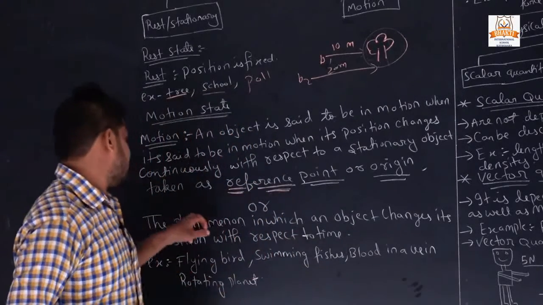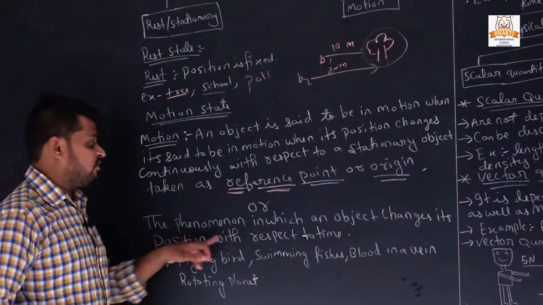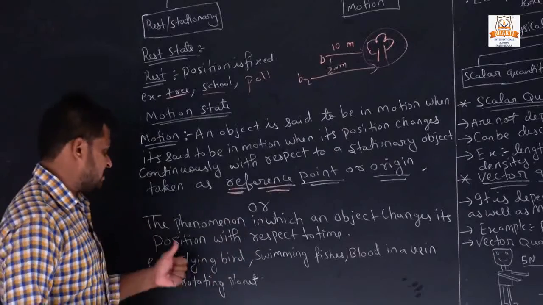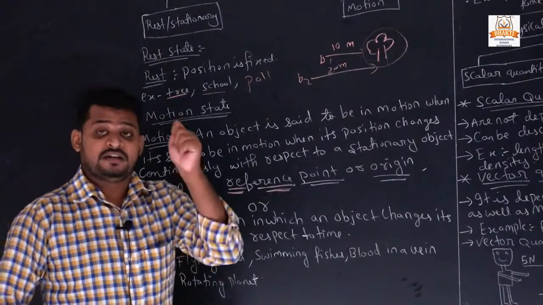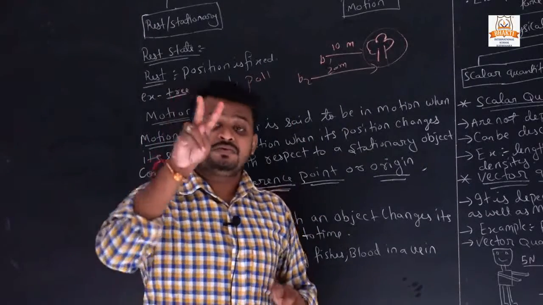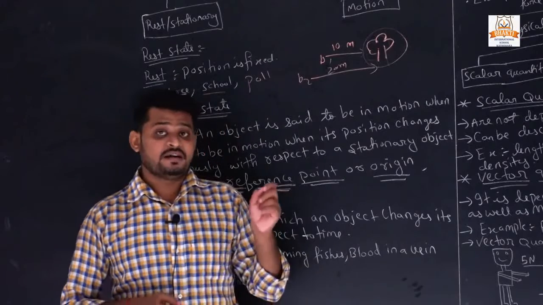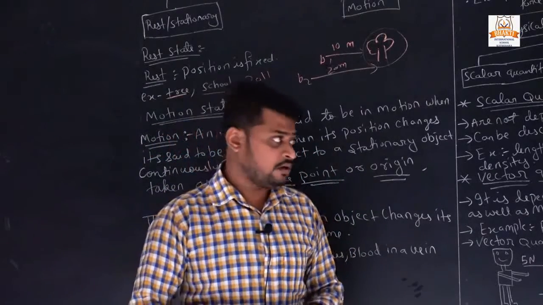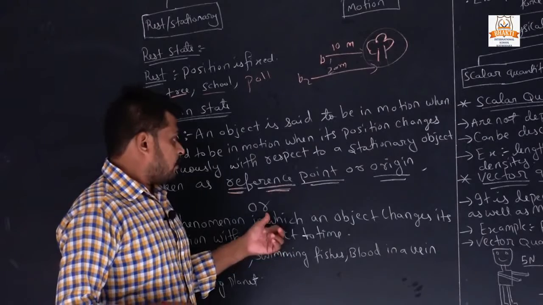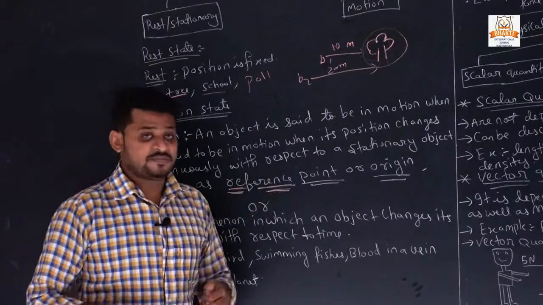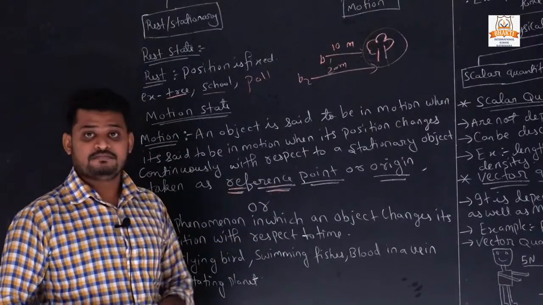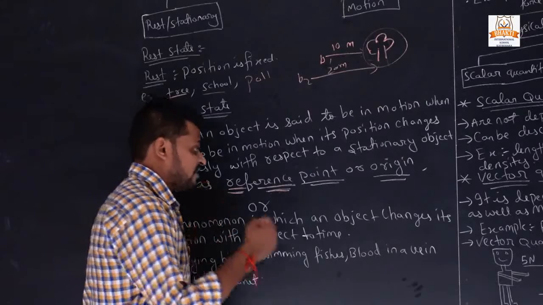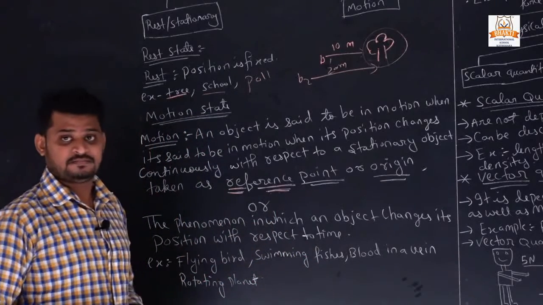The second definition is the phenomenon in which an object changes its position with respect to time. Here motion depends on two things: one is the reference point and the second is time. It depends on the reference point as well as time.